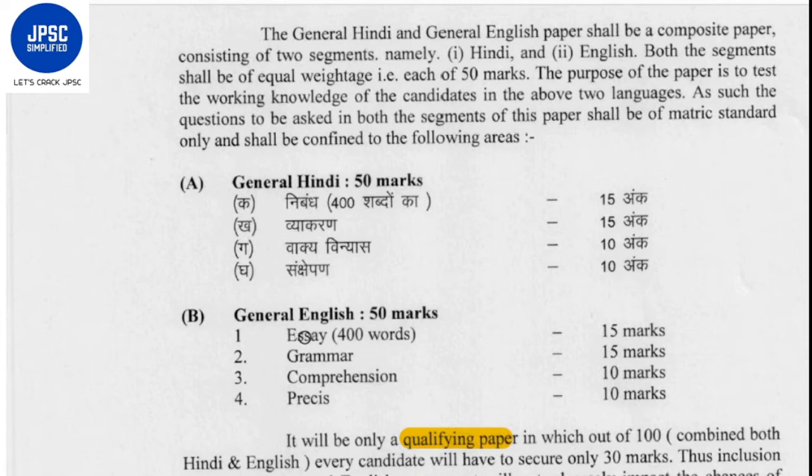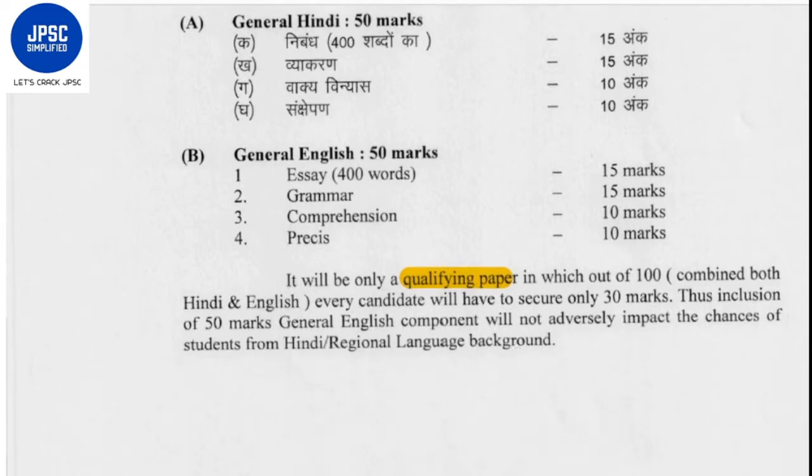Again, here you have to write an essay of 400 words. Grammar will be there of 15 marks. Comprehension will be there of 10 marks. And précis writing of 10 marks. So total 50 marks plus 50 marks, 100 marks.